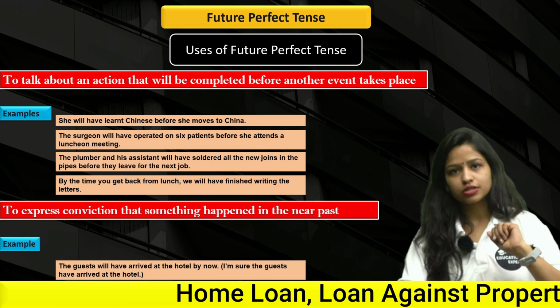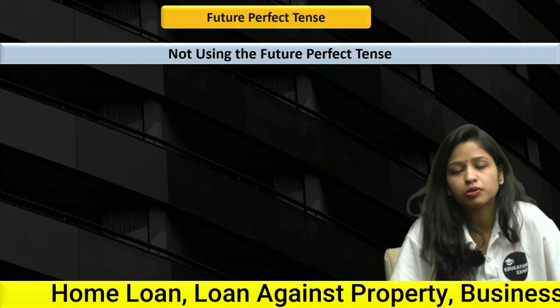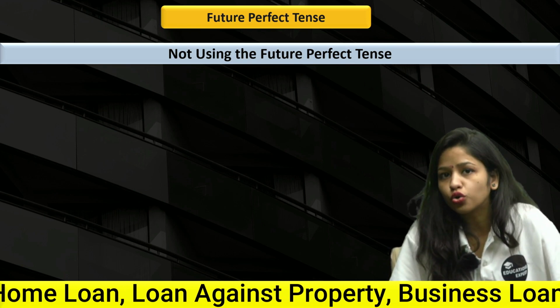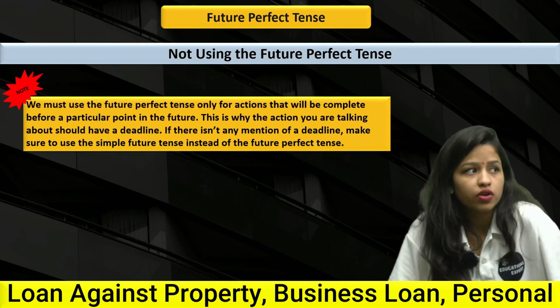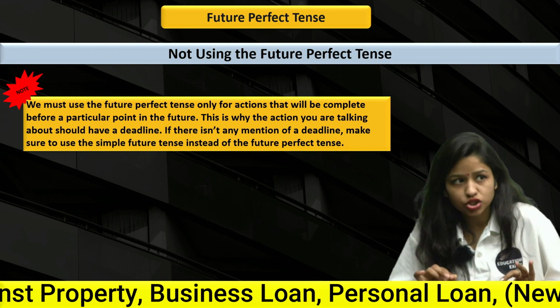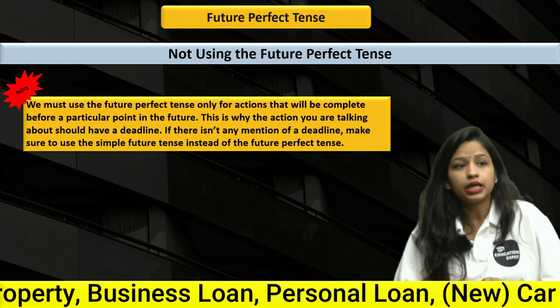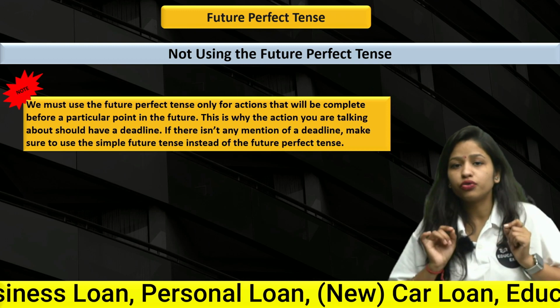Let's move forward. All right, now let's understand not using the future perfect tense. That means we are not to use future perfect tense. Now let's understand this. So we must use the future perfect tense only for actions that will be completed before a particular time in the future.